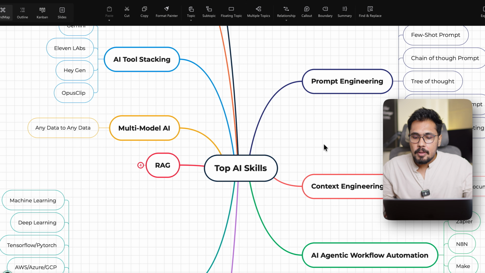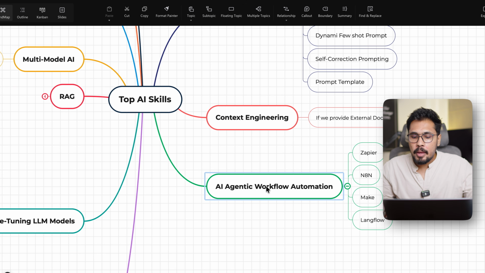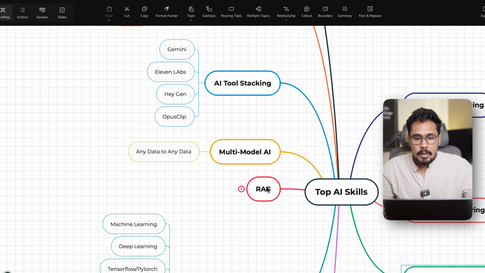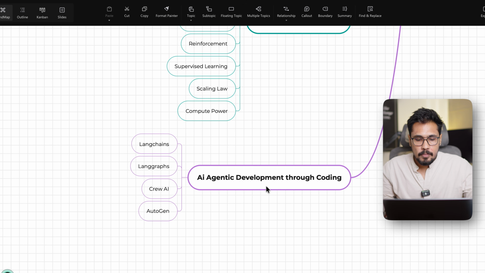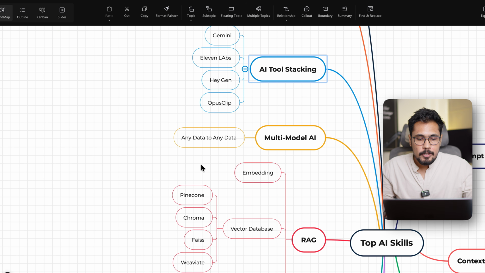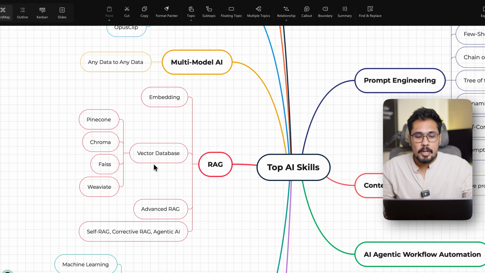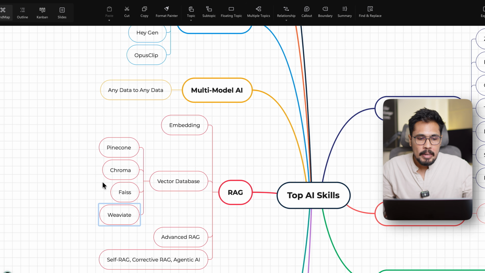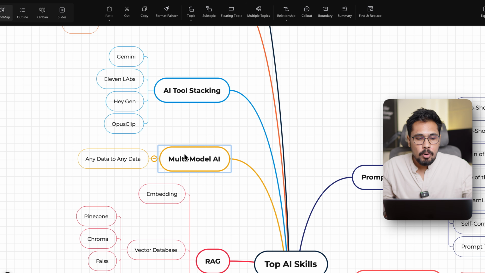Prompt engineering, context engineering, agentic workflow automation, and then you are learning agentic AI development through coding, where you are mastering LangChain, LangGraph, CrewAI, AutoGen. And if you are trying to work on RAG, you are learning about embeddings, vector databases, advanced RAG, self RAG, corrective RAG, agentic RAG. You are learning about Pinecone, Chroma, FAISS, Weaviate. And if you are learning about multimodal, any data to any data, AI tool stacking.